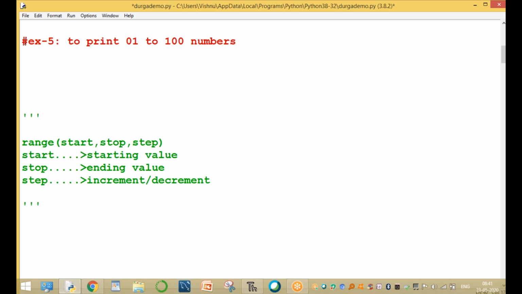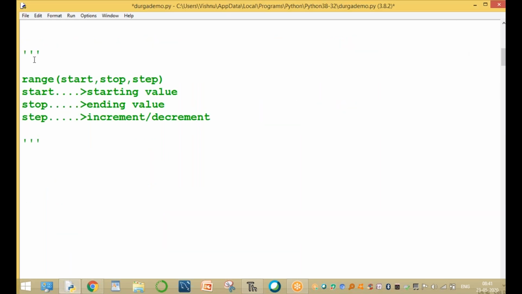For example, to print 10, 20, 30, 40, and so on, between 1 to 100 only. How to write the program, sir? How to write the same code?